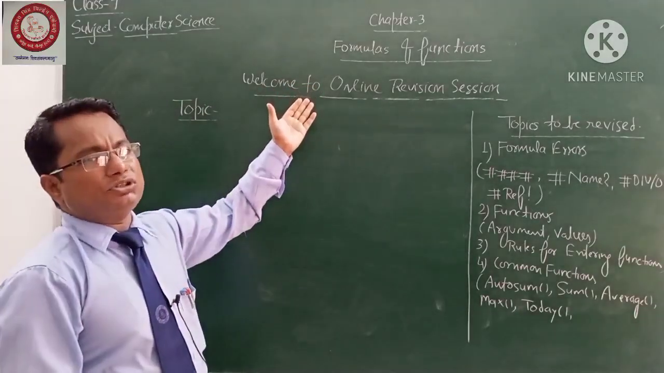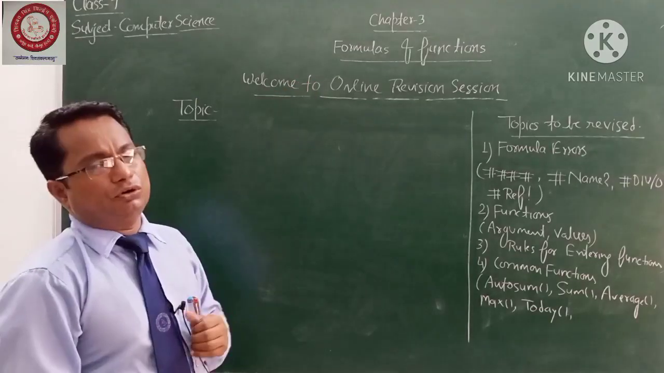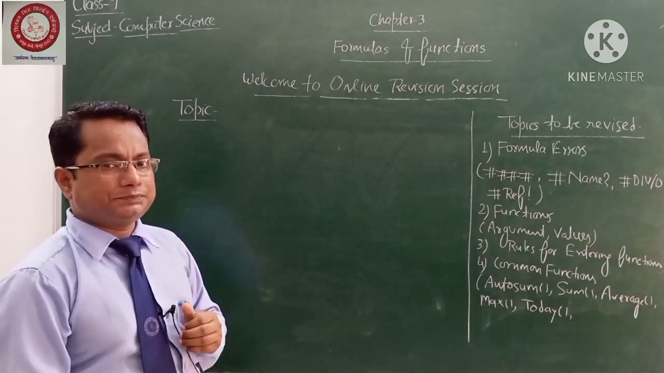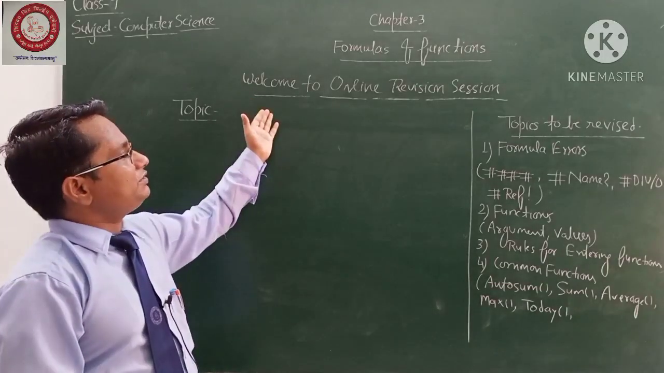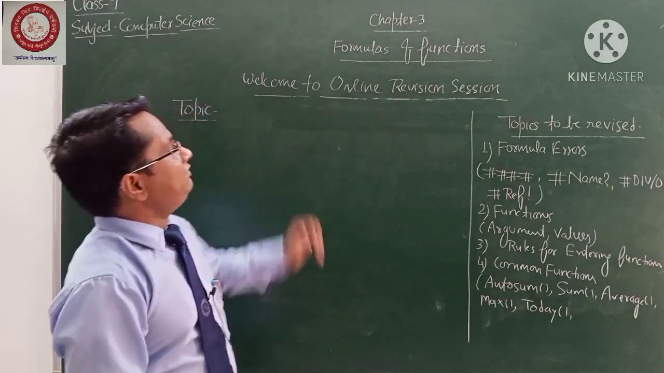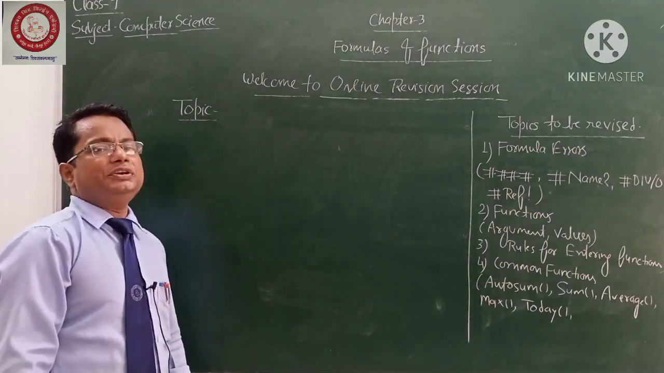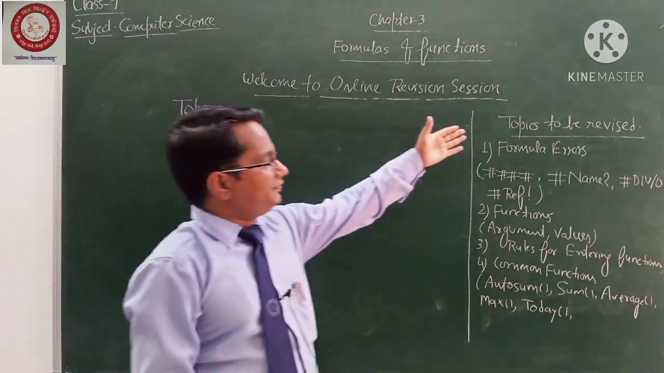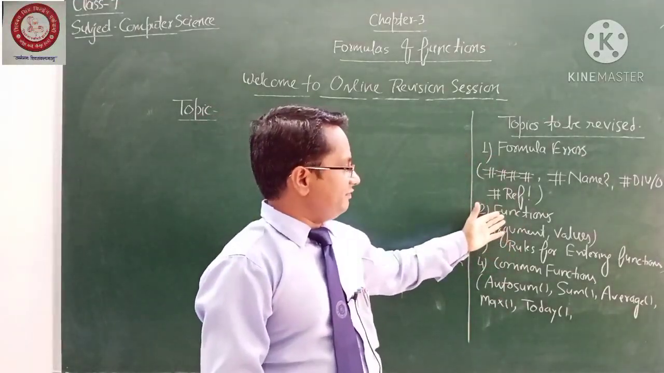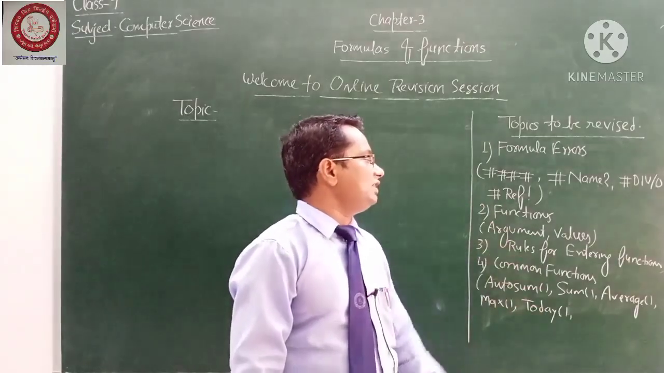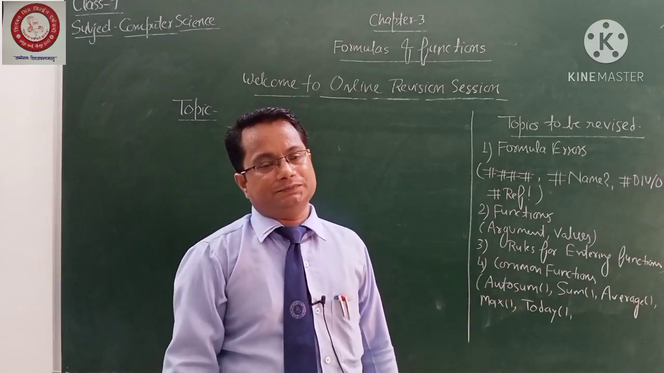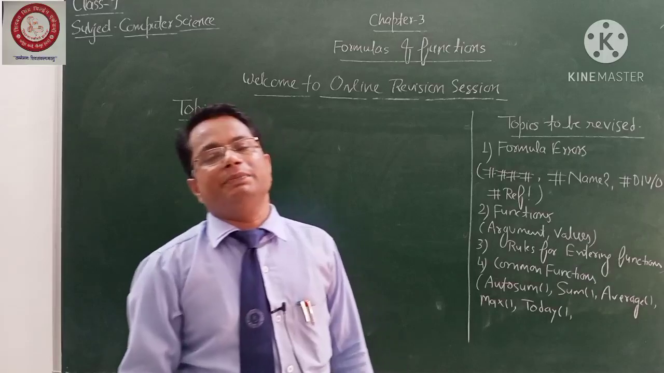as the blackboard is showing you, chapter number 3 is going on, and the name of the chapter is formulas and functions. So students, you know that this revision session is going on, and in this revision session we will try to complete these topics. First one, formula errors. Second, functions. Third, what are the rules for entering a function. Next, what are the common functions. These few topics we are trying to complete here.